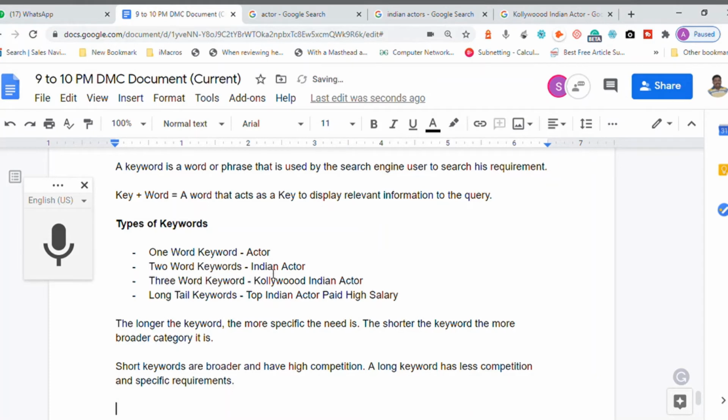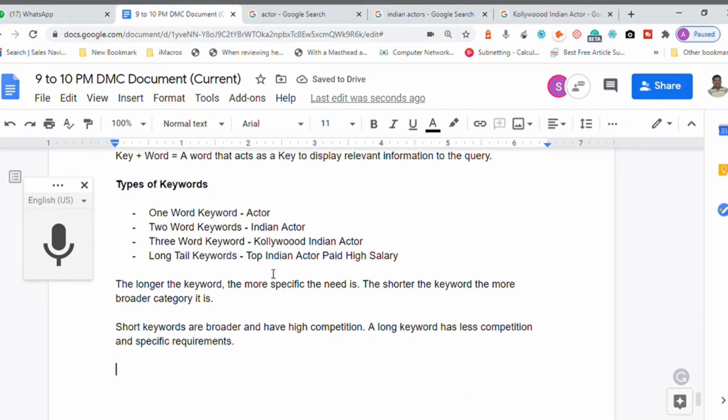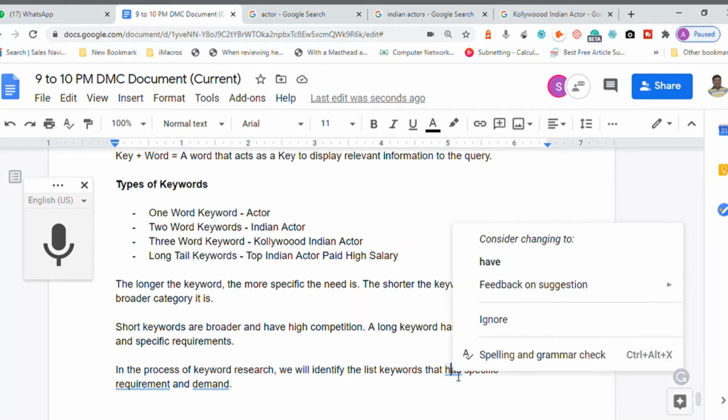You are getting the point? In the process of keyword research, we will identify a list of keywords that has specific requirement and demand. We are going to write content about a topic which has a specific need.